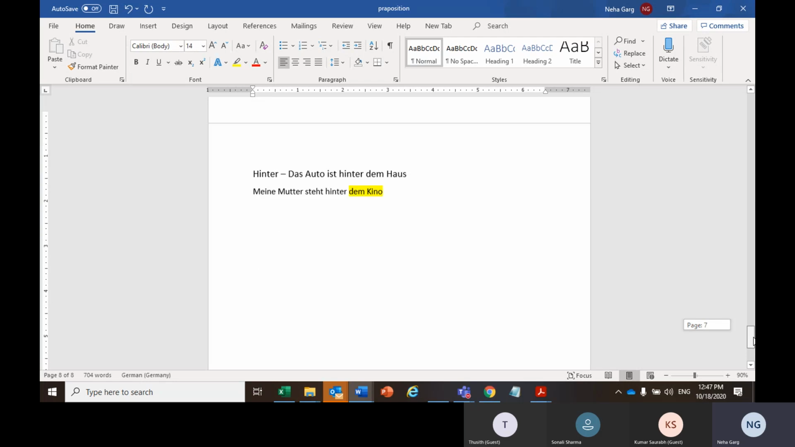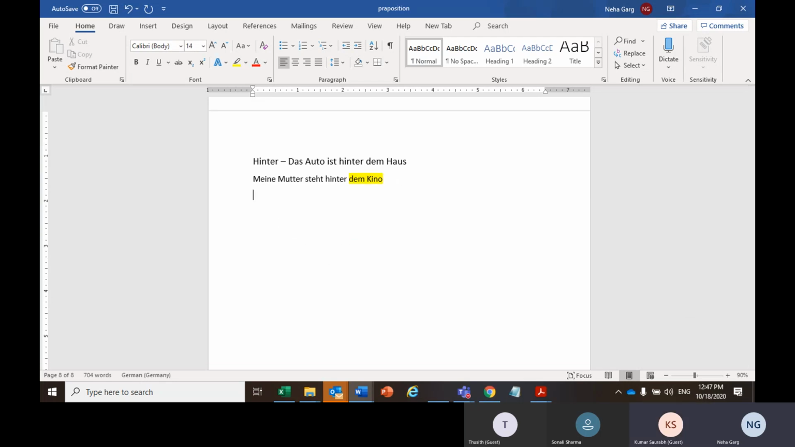Then the next preposition which you used. Yeah, I'm just framing that. Okay. Meanwhile, Saurabh, can you tell me what you have written so far? Yeah, I have written for vor and zwischen. First is I am standing in front of the window. So ich stehe hier, vor dem Fenster.